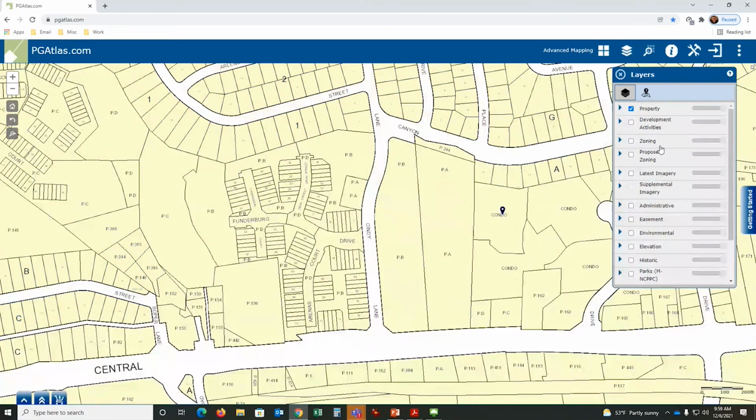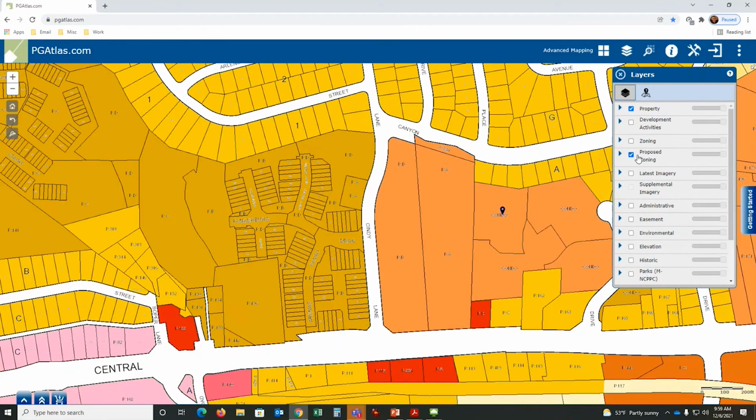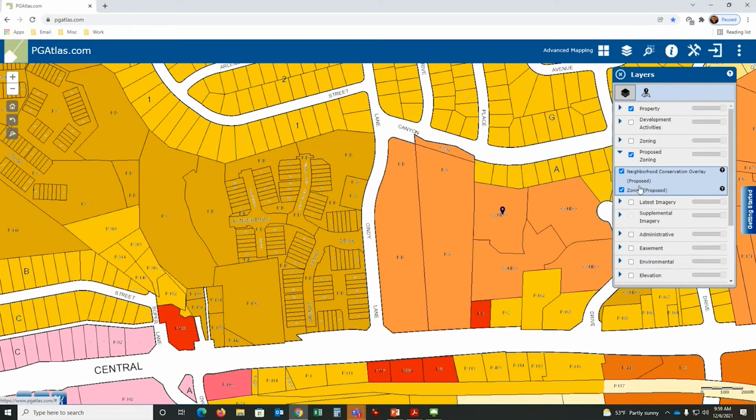As of April 1st of next year, our proposed zoning will become the official zoning. So this one will become an archived version of zoning, and this will become the active one. So this is the new zoning layer with the new zoning map.